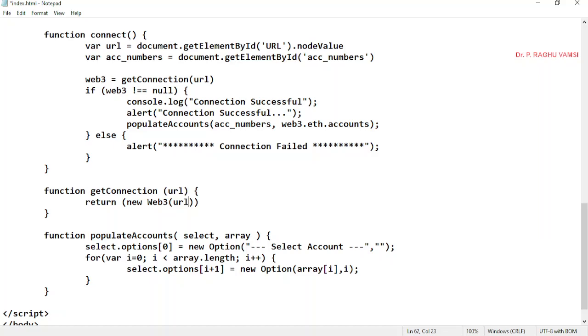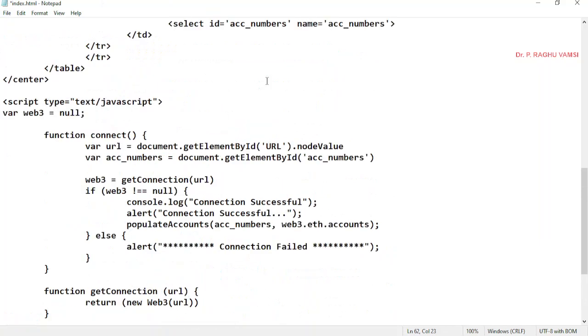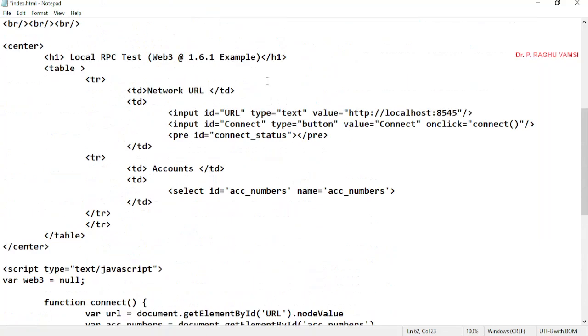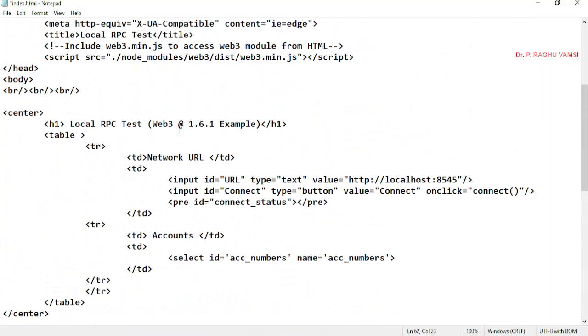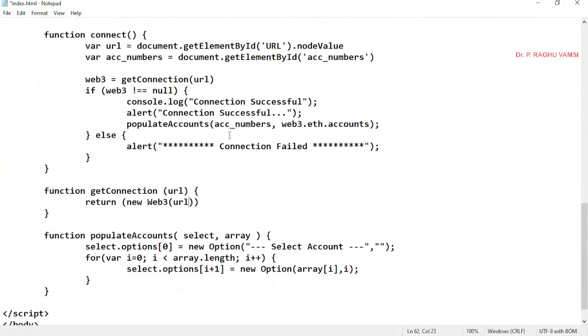Return new Web3 of url. Because this program was previously written in Web3 0.19.0, there the packages will be like this. Now whenever you use 1.6.1, this is the way of writing it. So you must be very cautious about which version of Web3 you are using. Based on that, you need to change the program.